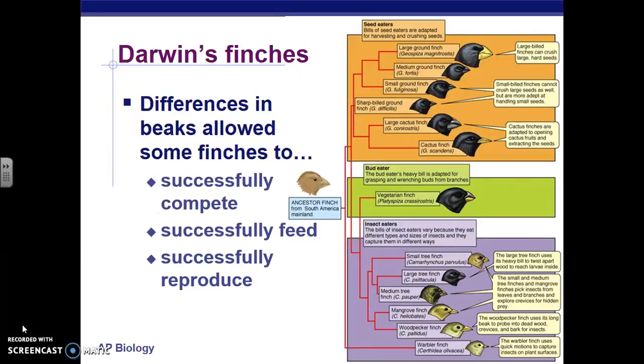So, in summary, differences in beaks allowed those that had the better beaks to outcompete those that didn't have beaks that were advantageous to get food. And as a result, those that had the beneficial beaks were able to feed more often or eat better. And those that were able to eat more often were able to reproduce more successfully. And then eventually those that could not eat died out.